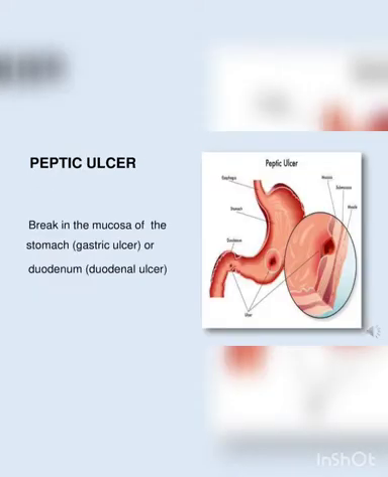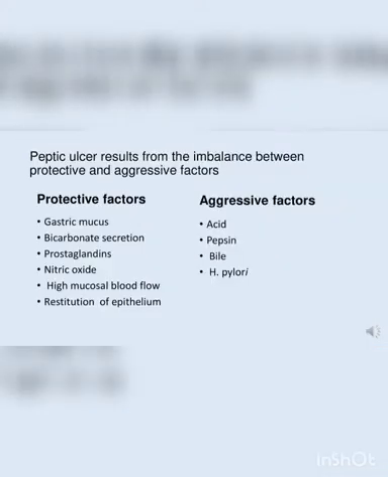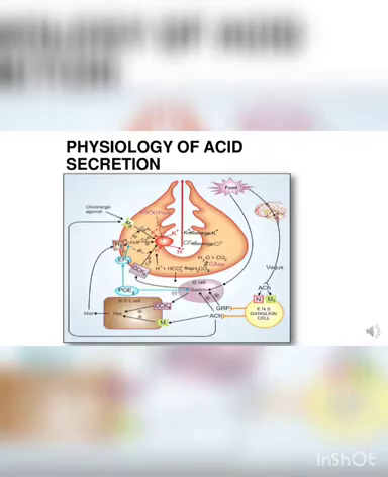Any break in the mucosa of the stomach is a gastric ulcer. If it is in the duodenum, it is called duodenal ulcer. So, what are all the protective factors? We mainly have the gastric mucus, bicarbonate, and aggressive factors, which include acid, pepsin, and H. pylori. So, coming to the physiology of acid secretion, it's mainly in the gastric antrum and gastric parietal cells.